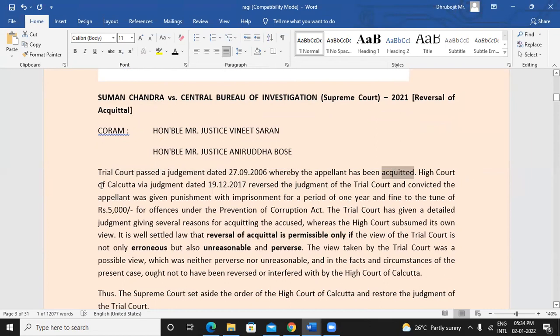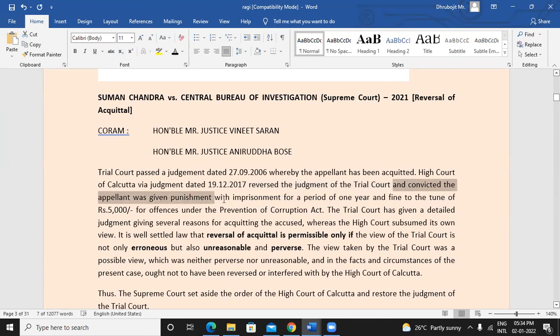But after that, the High Court of Calcutta, in the year 2017, reversed the judgment of the trial court. They completely changed it. It was not like changing the punishment, where the person was convicted only, but here and there are some changes in the punishment given, maybe reduced, maybe increased. Not like that, but the judgment itself, which was given by the trial court, was reversed, and the appellant was convicted.